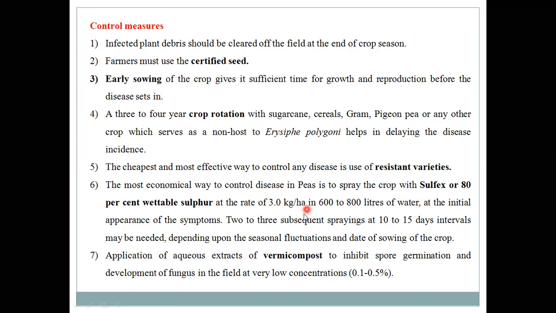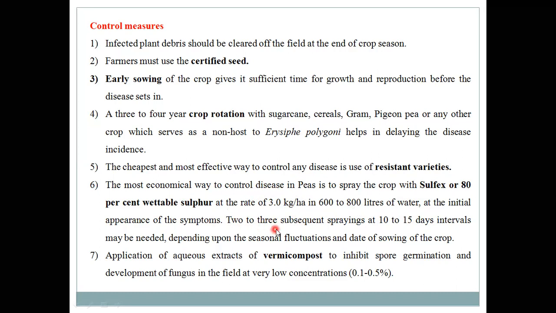Take 3 kg of sulfur, dissolve it in 600 to 800 liters of water and make the final volume. This final fungicide volume is sufficient for spraying 1 hectare of pea fields.